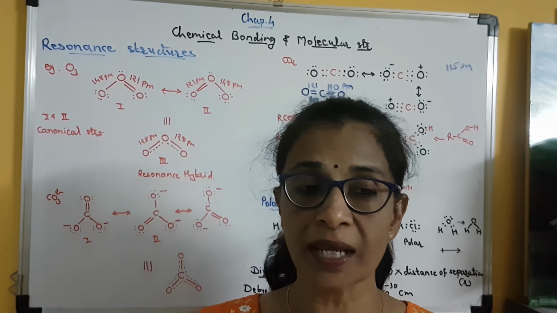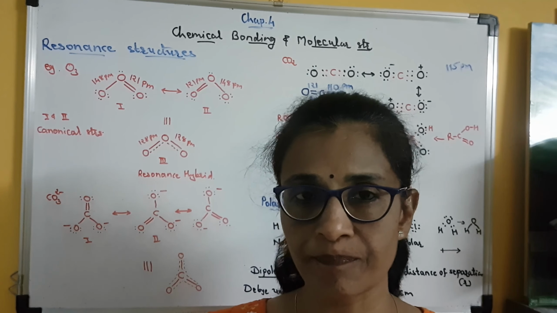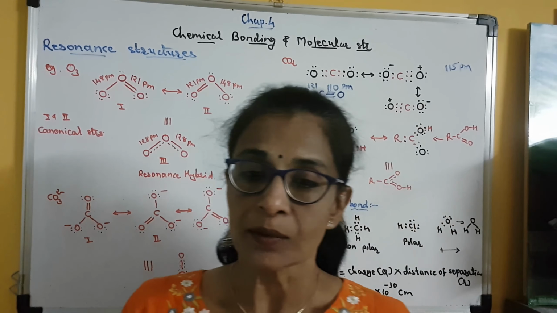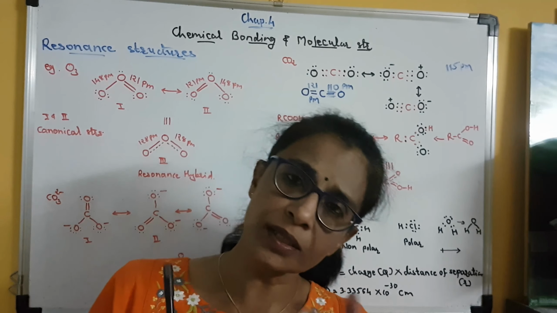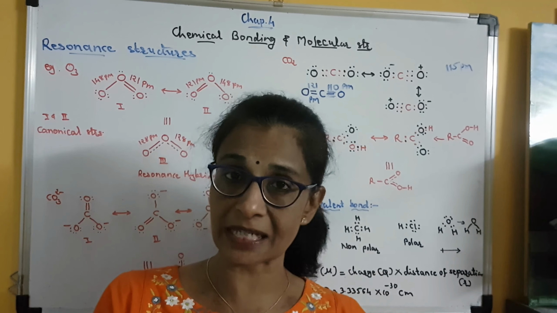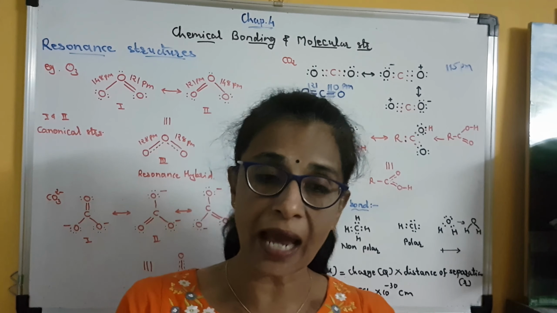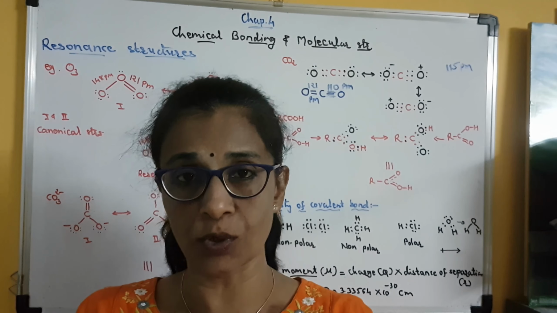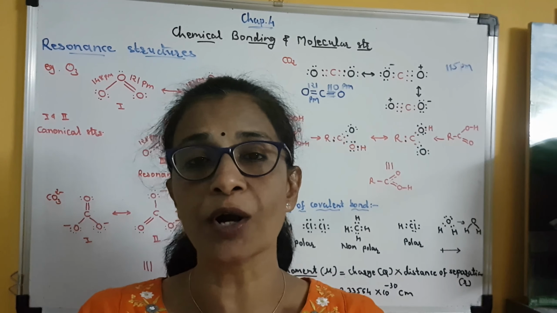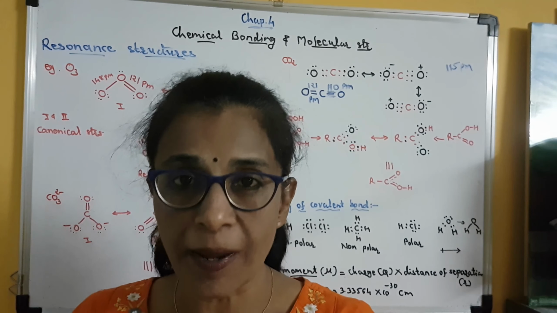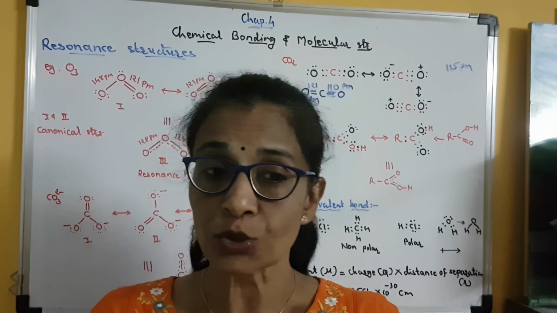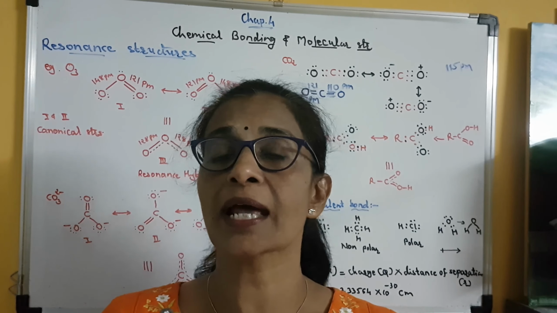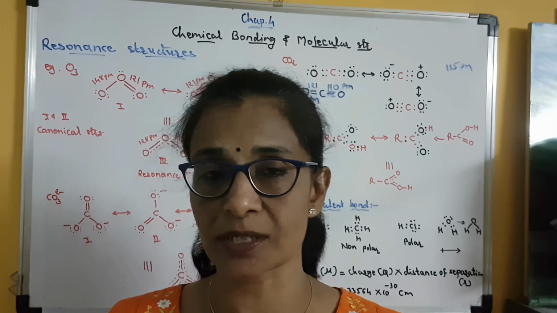It cannot explain the molecule accurately, and that is why we should go for all the possible structures of the same molecule which will have the same energy, same position of the nuclei, and same number of bonding and non-bonding electron pairs. Clear? This type of structures are known as canonical structures.